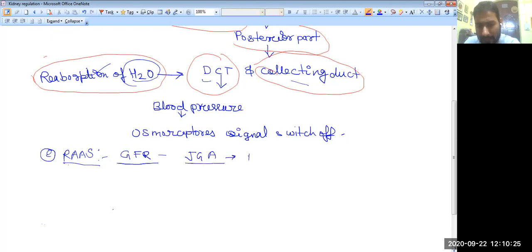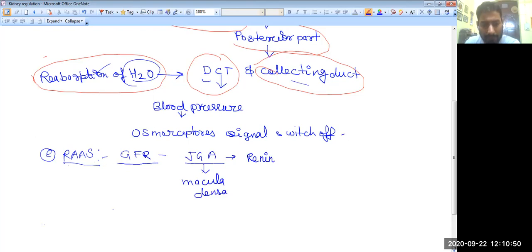This juxtaglomerular apparatus releases one hormone, which is known as renin. This JGA is provided with one special type of cells, which is known as the macula densa. So now I'm going to further discuss the second mode of kidney regulation, the RAS: the renin, angiotensin, aldosterone system.